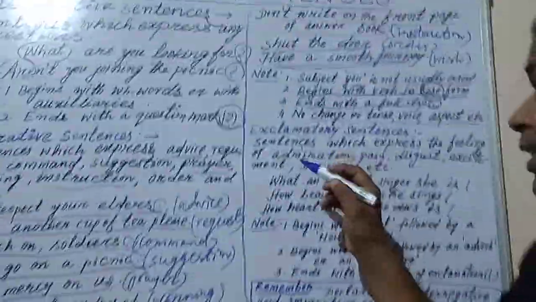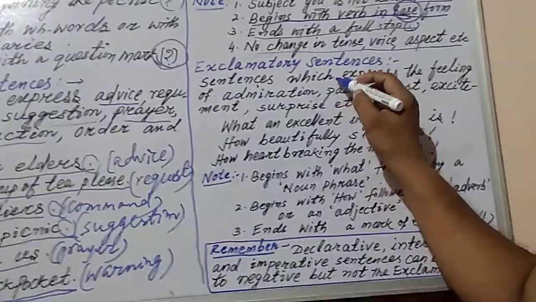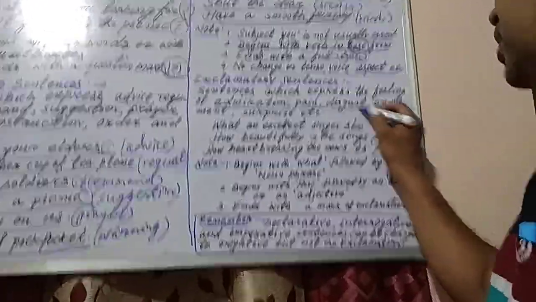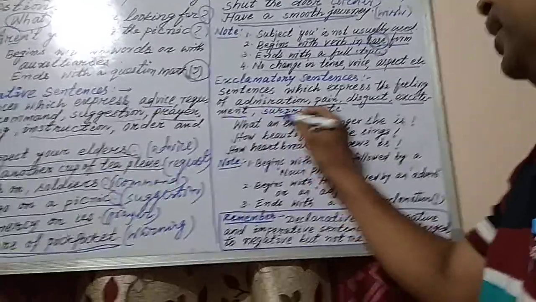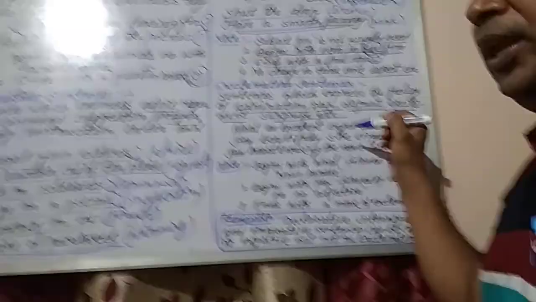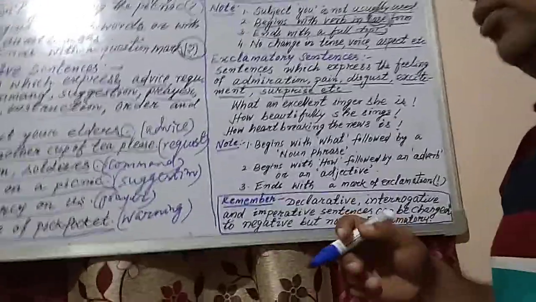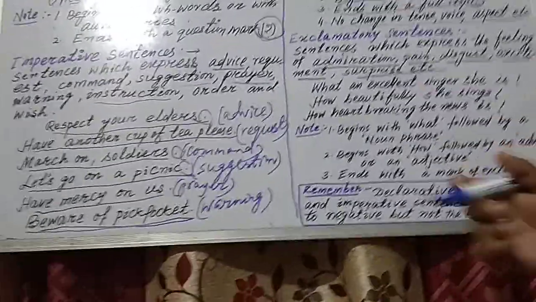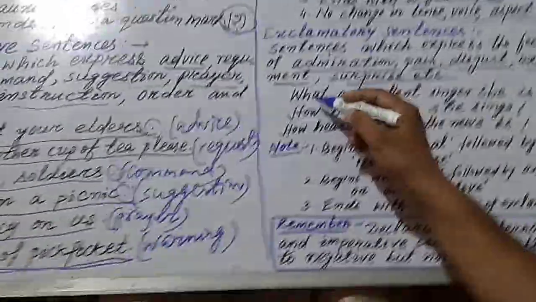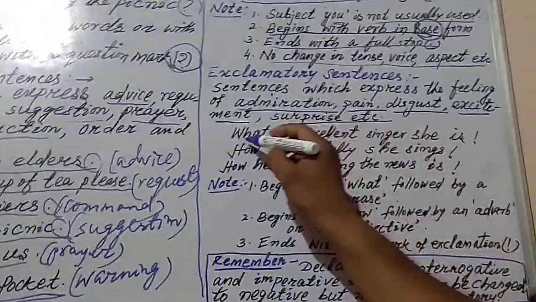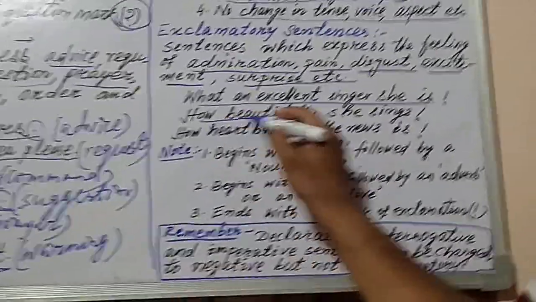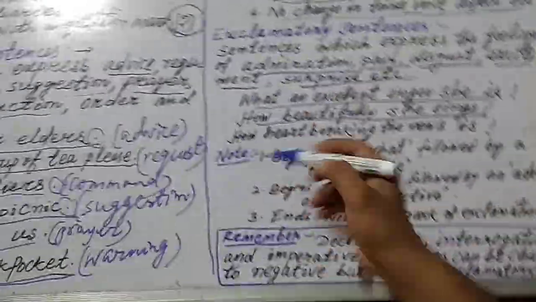sentences. You see here, exclamatory sentences means sentences which express the feeling of admiration, pain, disgust, excitement, surprise, etc. These are the inner feelings. You can feel it, you cannot show it, no one can see it with the visual eye. These are realizations. Okay, so let's see the examples. What an excellent singer she is. Second sentence, how beautifully she sings. Next sentence you see here, how heartbreaking the news is.